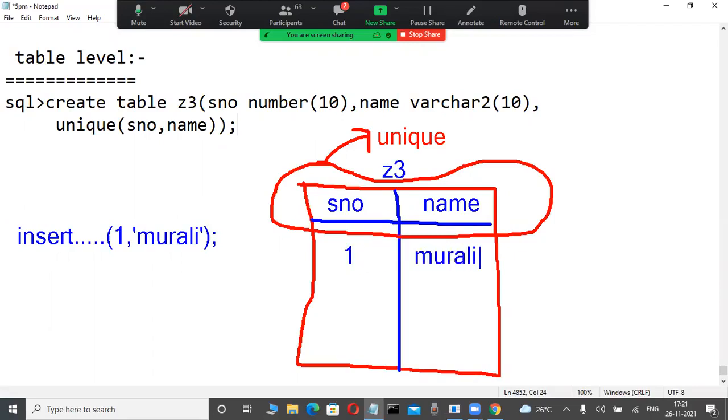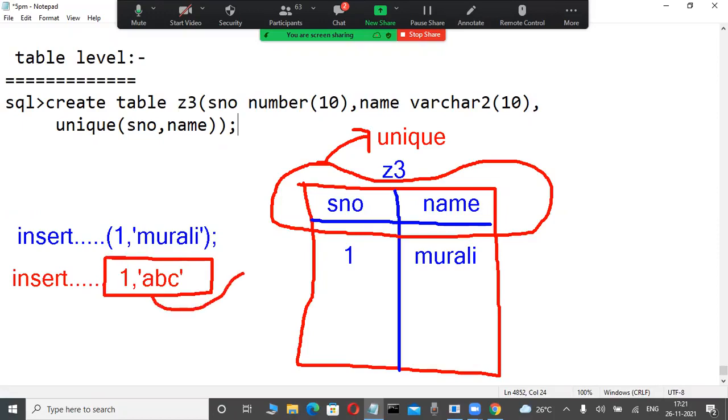Okay, fine. Now the second record onwards, you tell me. In the second record, I try to insert like this. Again here 1, I try to insert the same duplicate data, 1 and ABC. Is this record inserted or not? Only one thing is correct. Logically guess it. Brackets and all these things are not a problem. 1 ABC, I try to insert that record into this table. Possible or not possible?